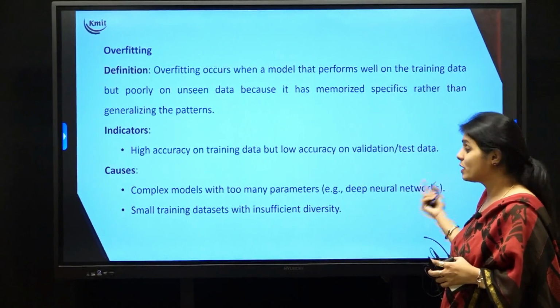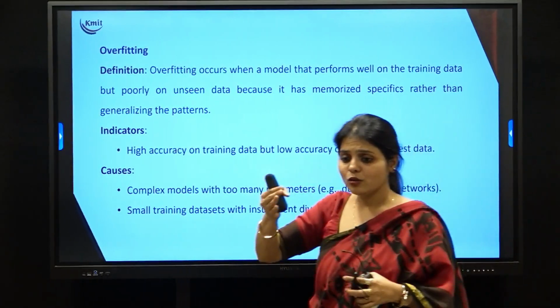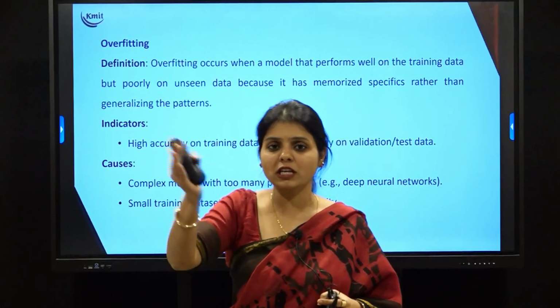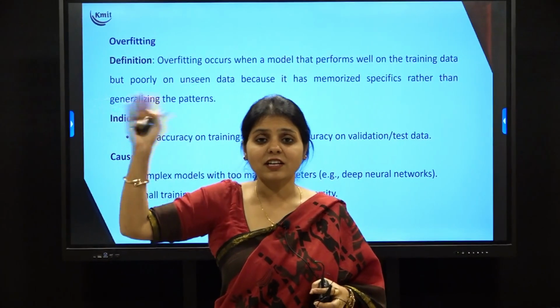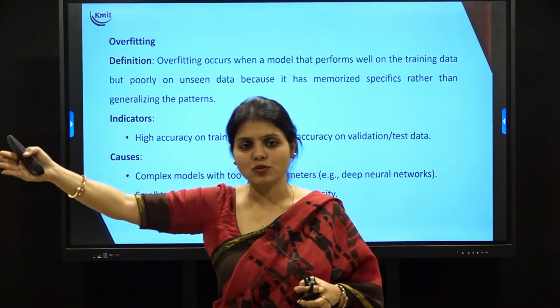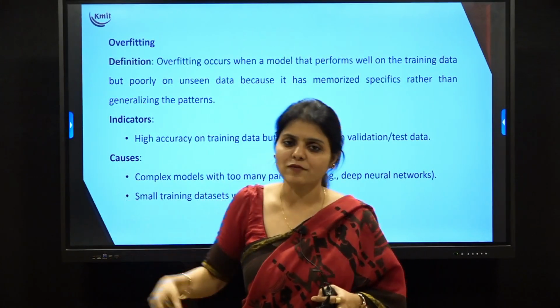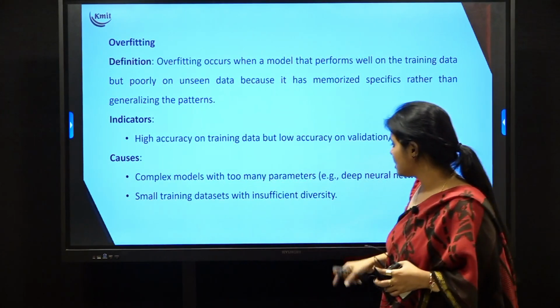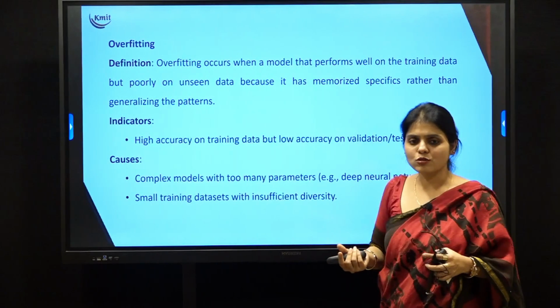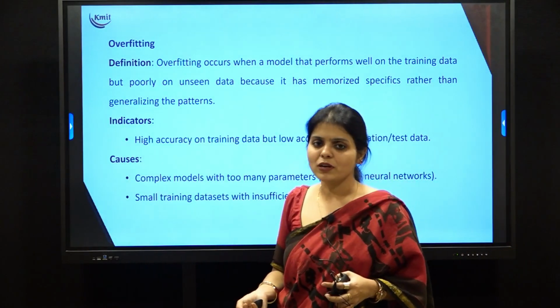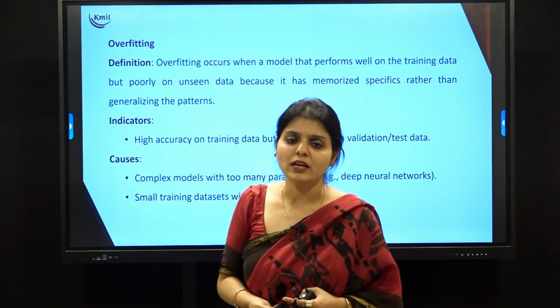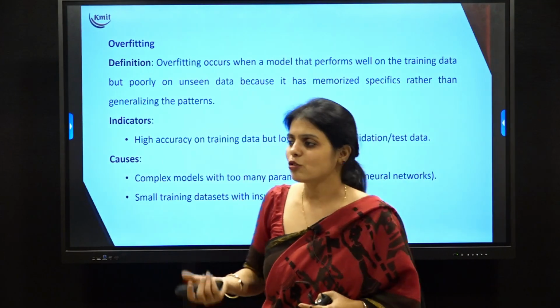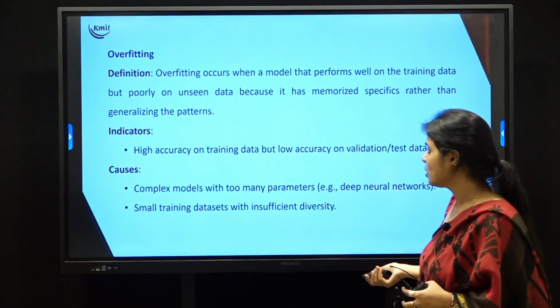Complex model with too many parameters. For house price prediction, we take 20-30 input variables and then try to predict. When you have too many parameters to decide what the output is, we have this overfitting occurring. And the second thing is, when you have small training data sets also, your model is not trained properly, so obviously your test also fails. So when you have small training data sets also, you have the overfitting problem.